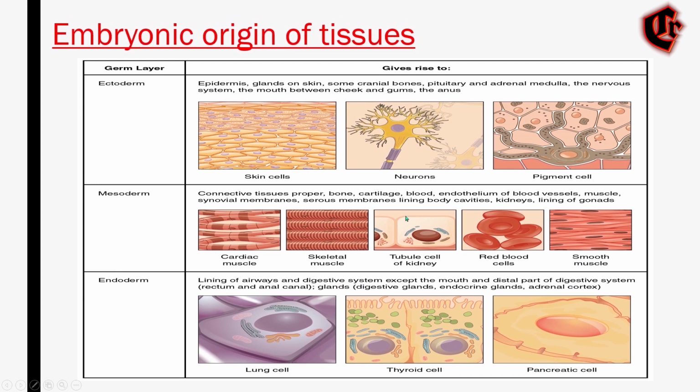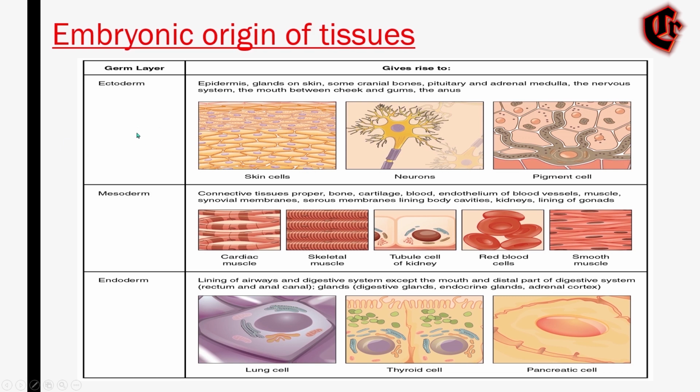We can see here the germ layers. Ectoderm gives rise to the epithelial, that is the epidermis, and the nervous tissue. The mesoderm gives rise to epithelial also, and to the muscles and the connective tissue, the bone, the vascular system, and endoderm gives rise to the epithelial and organs of the digestive system. Okay, this is all about the embryonic origin of tissue, and next we will see about tissue membrane.